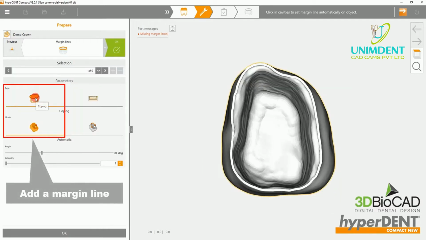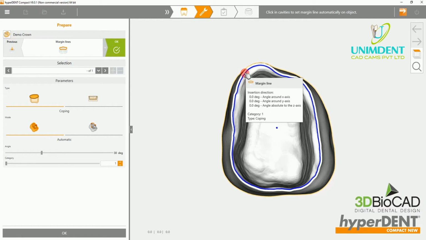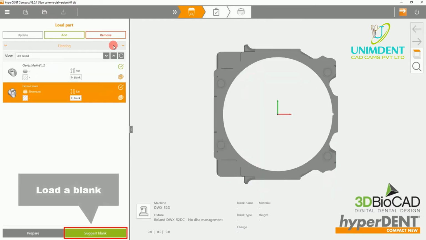To add a margin line, all you have to do is click where the margin line will be. The software will detect and add the margin line for you. Please select Next so we can load a blank.